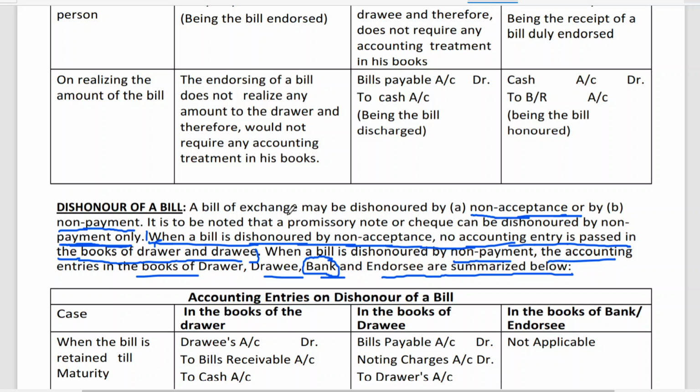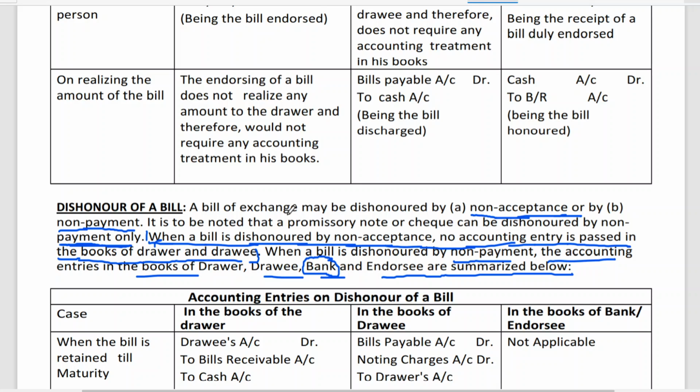Or the bill is sent to the bank for collection. The bill is given to the banker. The banker will go on behalf of the drawer to the drawee's residence, and he will collect the money. Residence means place of stay. That's it. So this is what we have discussed today, and next, dishonor of a bill.